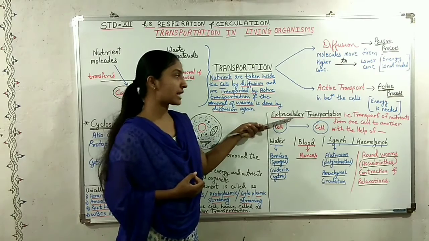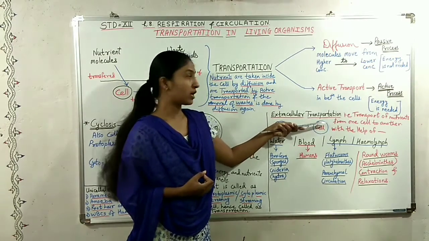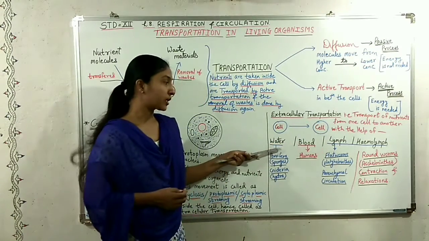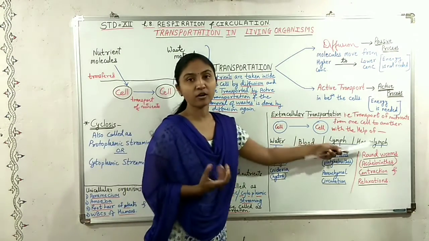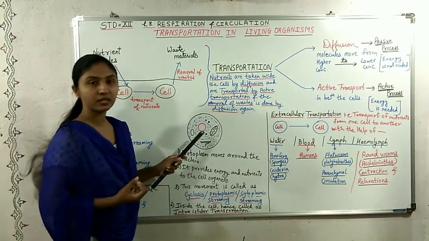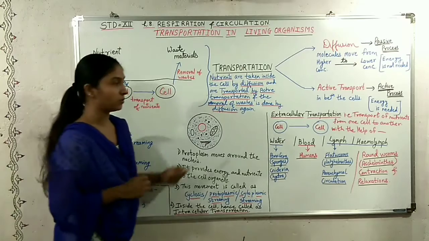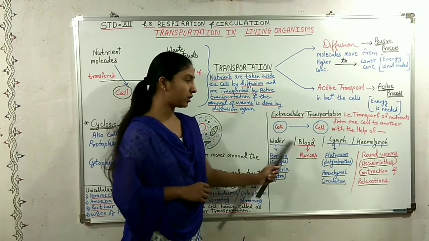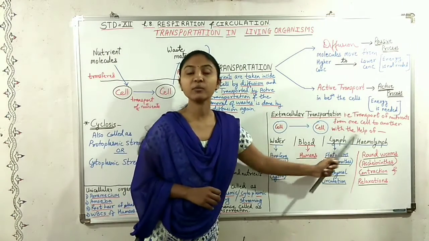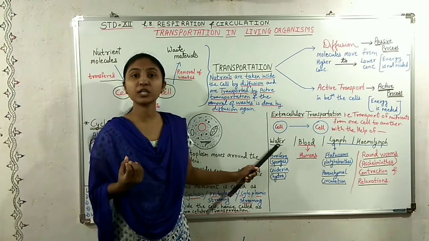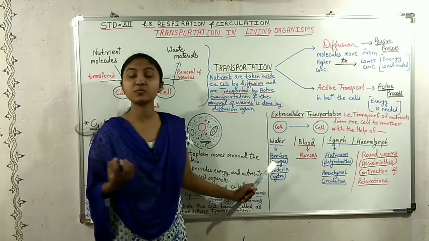That's why it is called extracellular transportation. And it is done with the help of water, blood, lymph or hemolymph. Whereas in intracellular transportation it was done by protoplasm or cytoplasm, here it is done by water, blood, lymph or hemolymph.